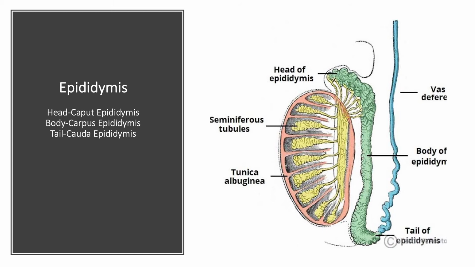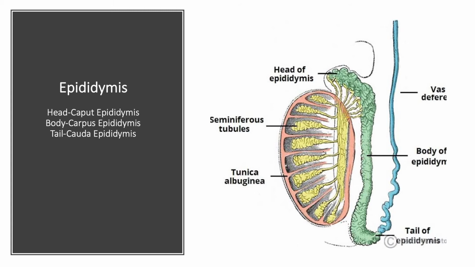The head region is termed caput epididymis. The middle region is the body region, and the tail region is called cauda epididymis. So the three regions are present in the epididymis.